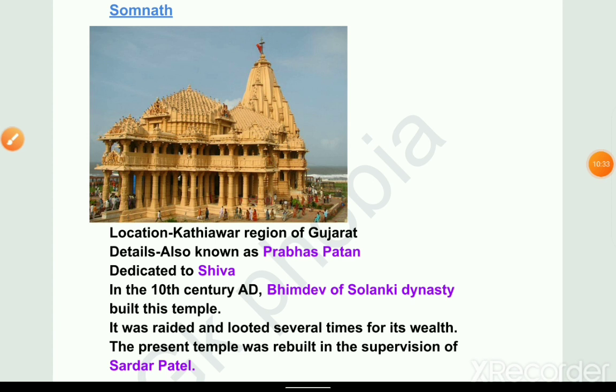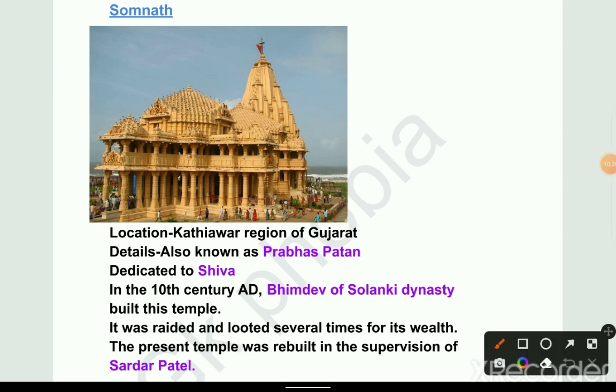Next temple is Somnath. This is the picture. Location: Kathiawar region of Gujarat. Details: also known as Patan, dedicated to Shiva. In the 10th century AD, Bhimdev of the Solanki dynasty built this temple. It was raided and looted several times for its wealth. The present temple was rebuilt under the supervision of Sardar Patel.